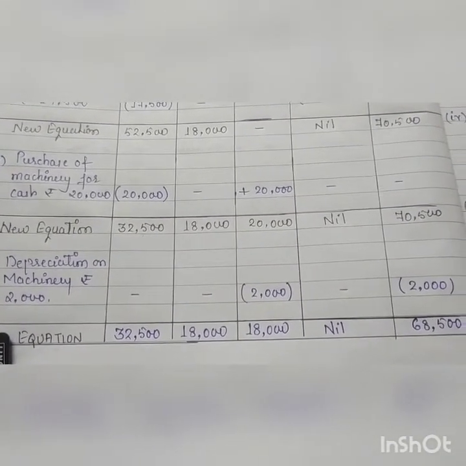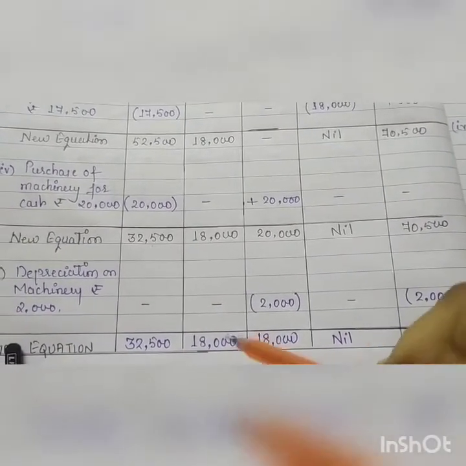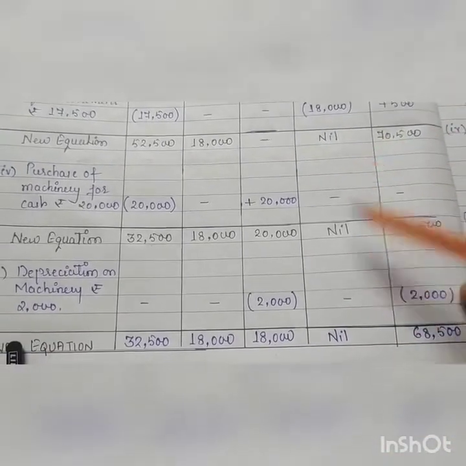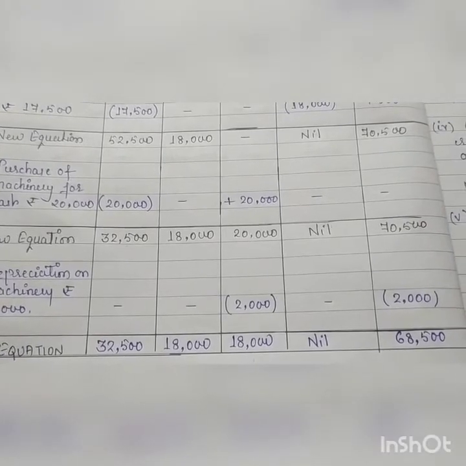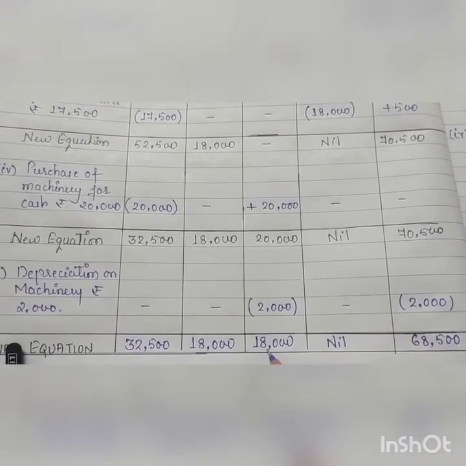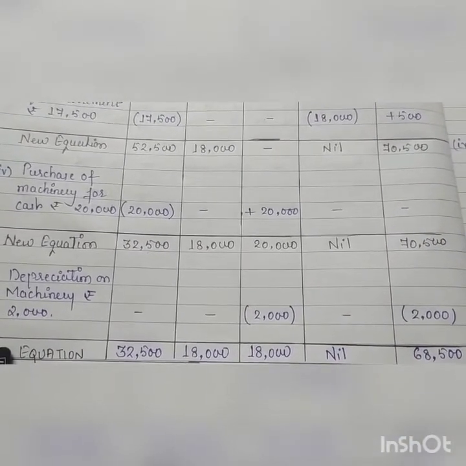Now final equation. Cash balance 32,500, stock 18,000, machinery 18,000, creditors nil, capital 68,500. See, total of assets is 68,500, capital also 68,500.